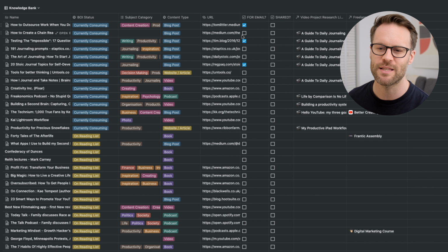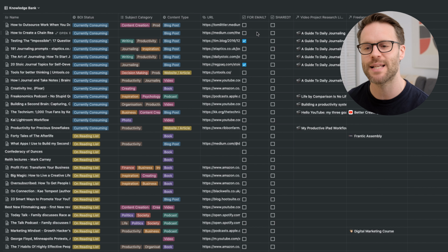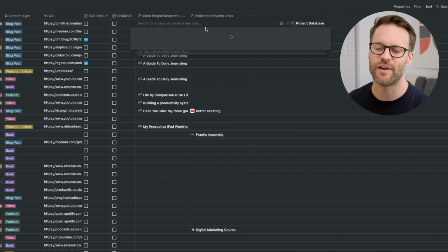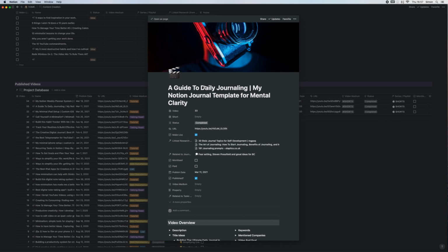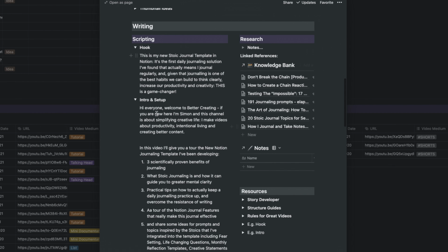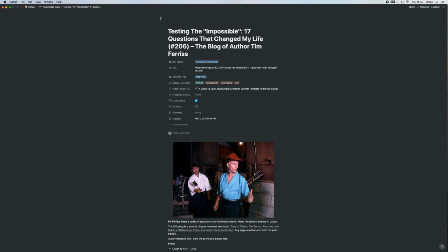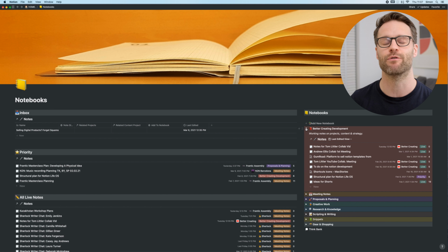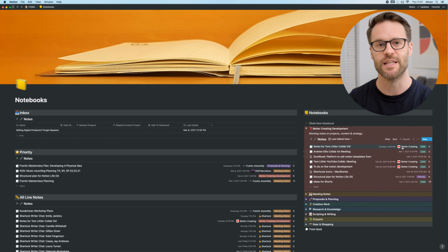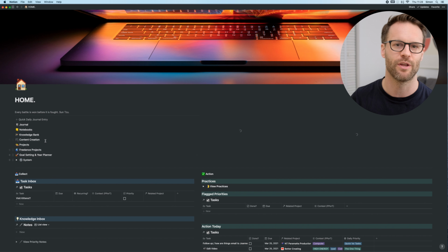I can mark things to be shared in my email newsletter here, and most usefully, I think, again, link them to the projects that I want to reference them in. I believe that a good second brain system reveals connections between things and helps you see things that you otherwise wouldn't. An effective second brain should always allow us to capture information like this and then effectively return it to you at the right time and place, and enable you therefore to use that information to feed into making more valuable outputs, whatever it is you do.